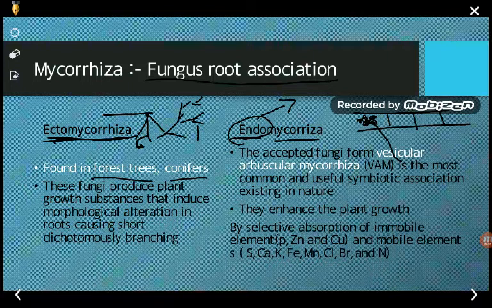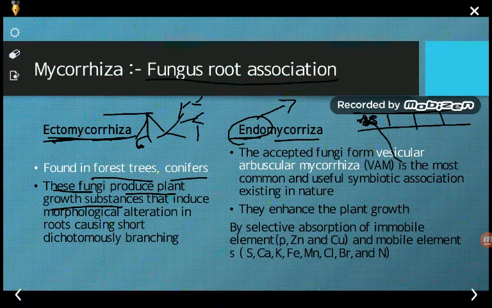So in ectomycorrhiza, these fungi produce plant growth substances. ये जो fungi हैं, which are present outside the plant roots, they produce growth substances, and these growth substances induce morphological alterations in the roots, causing short dichotomous branching. कुछ morphological alteration bring about करते हैं, और जिसके कारण host के roots dichotomously branched होते हैं.